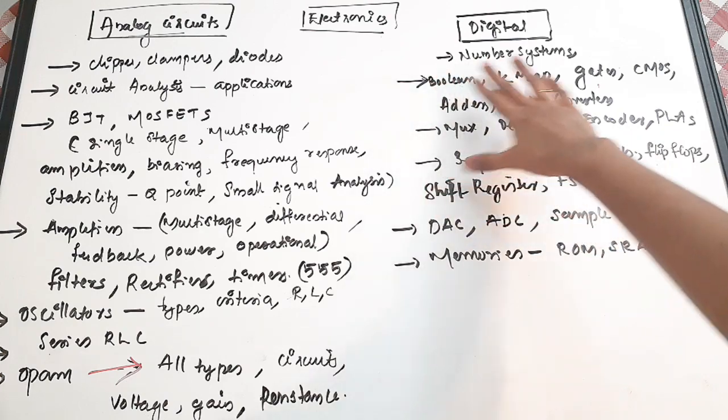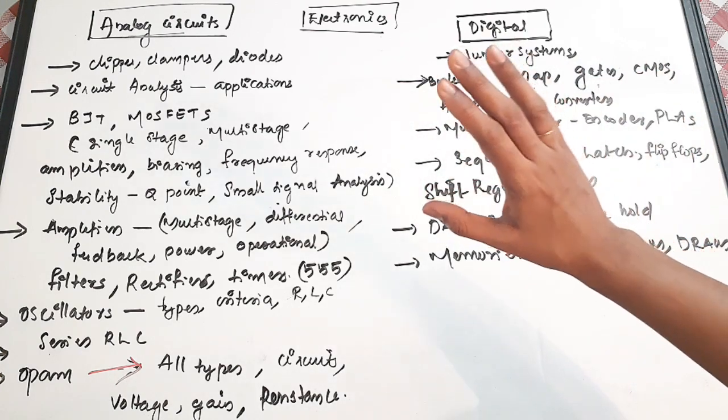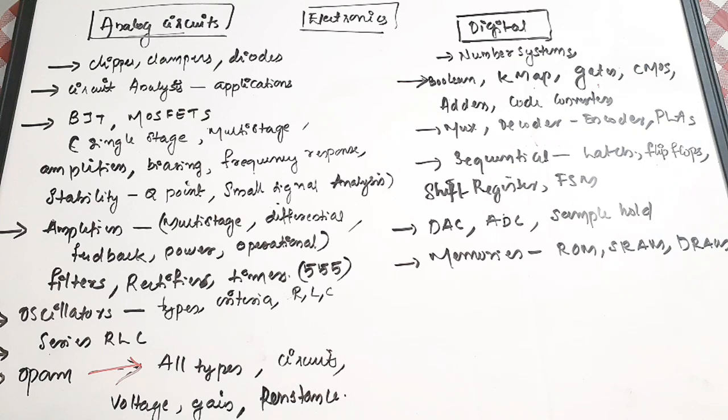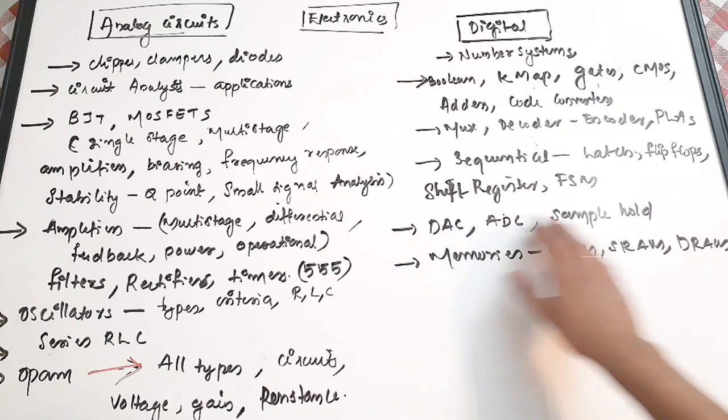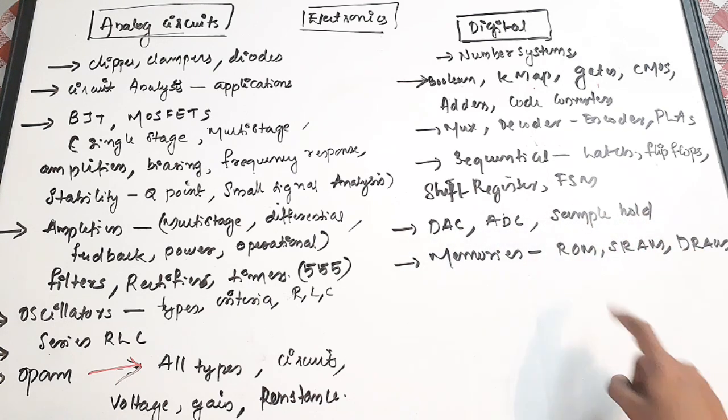Then in these areas, you can find a combination of any of these. Okay, that is mux, demux, encoder, decoder, adders combined together. Combination questions can come. Then ADC, DAC, all ADCs, DACs are important, sample and hold circuit. Sometimes the questions can be about the resolution or the voltage or the number of comparators required. So these are the important areas. Then the memories, ROM, SRAM, DRAM. These are the most important areas of digital circuits.